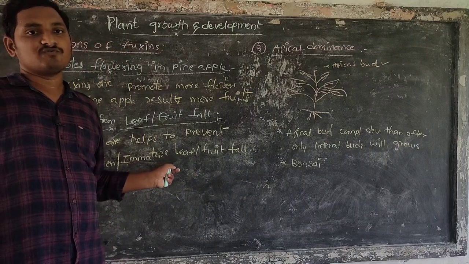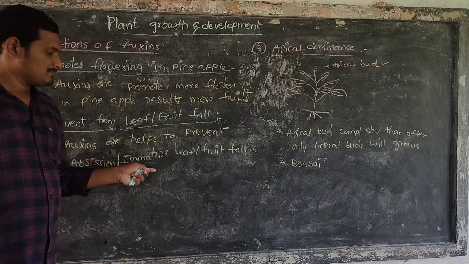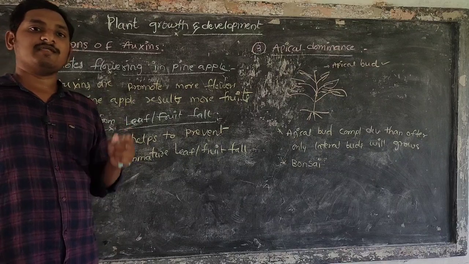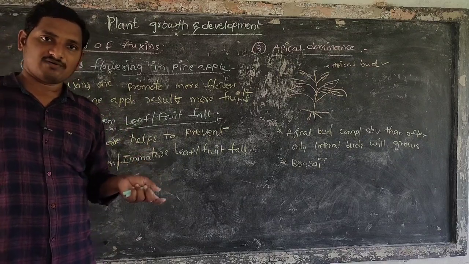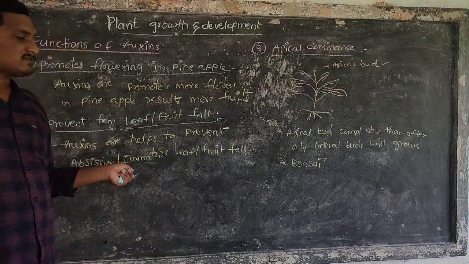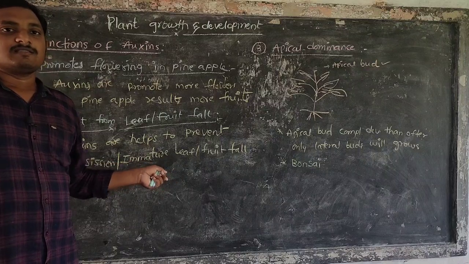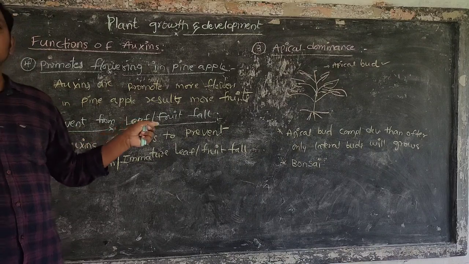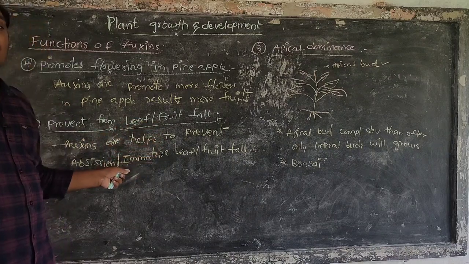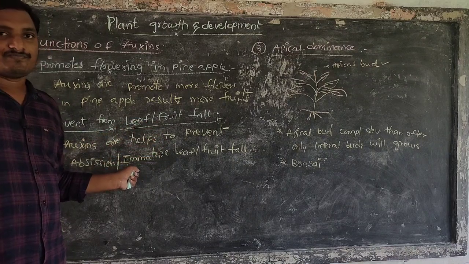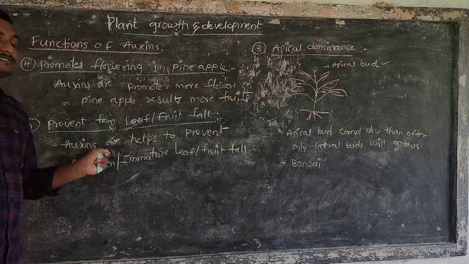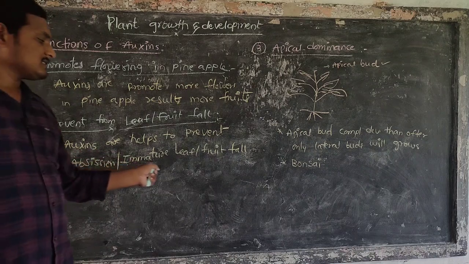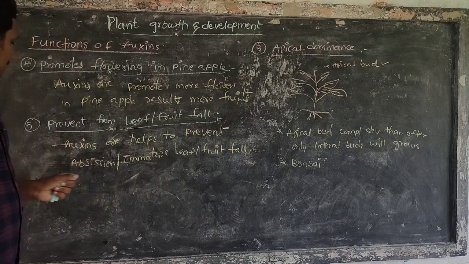Immature fruits and leaves fall down in some cases, but when we spray auxins on the plant body, this falling is controlled.